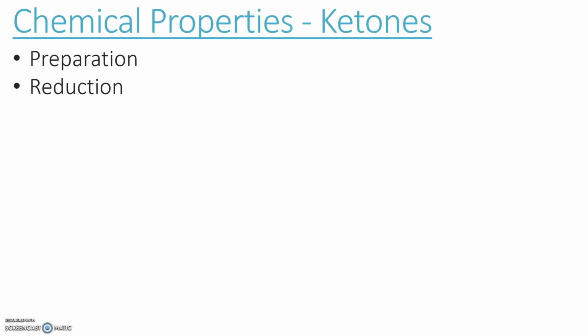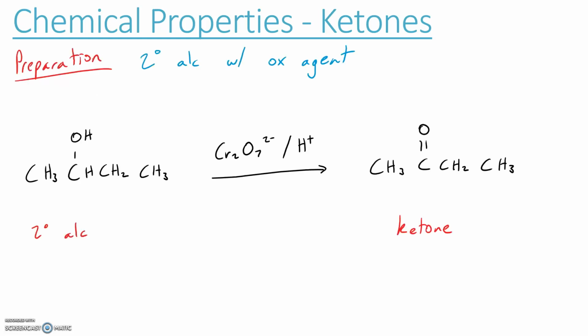So let's have a look at preparation and reduction of ketones. Ketones can't be oxidized, which is another way that we can distinguish between ketones and aldehydes, but we'll get to that. So how do we make a ketone? Well, we oxidize a secondary alcohol. With an aldehyde, we oxidize a primary alcohol. With a ketone, we oxidize a secondary alcohol, where the OH is somewhere in the middle of the carbon chain. Basically, the OH gets replaced with the carbonyl group, and we get a ketone.